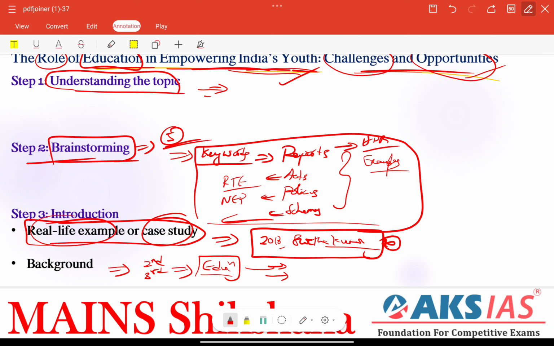For example, in India, where 50% of the population is under the age of 25, the role of education is very important in shaping the future of the nation, right? Very, very important facts. Other than that, we can add some types of goals, an international perspective here. UN Sustainable Development Goals are there, right? For example, the goal related to inclusive and equitable quality education, very, very important. We can add it here as a means to promote lifelong learning opportunities for all, right?